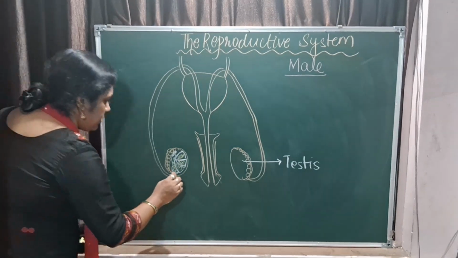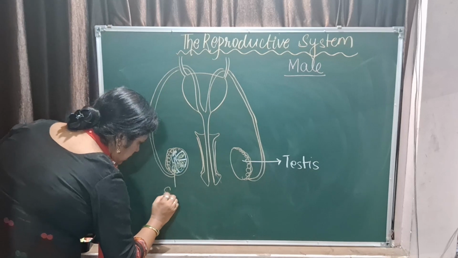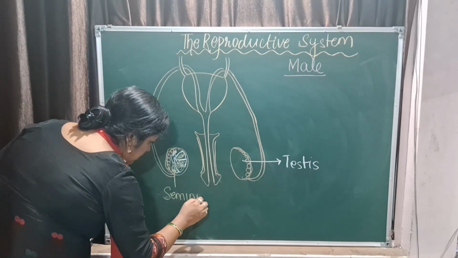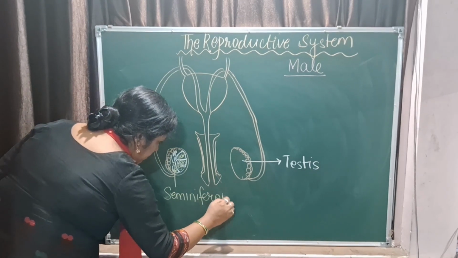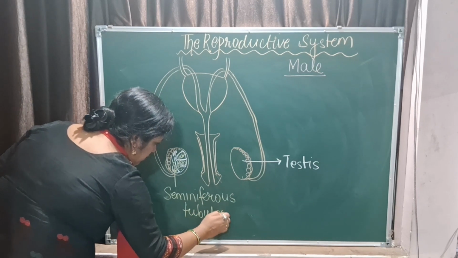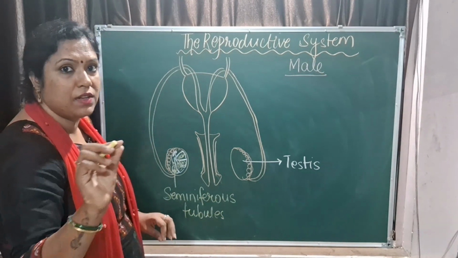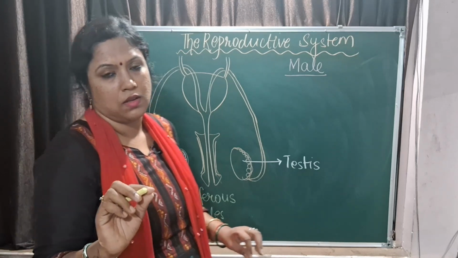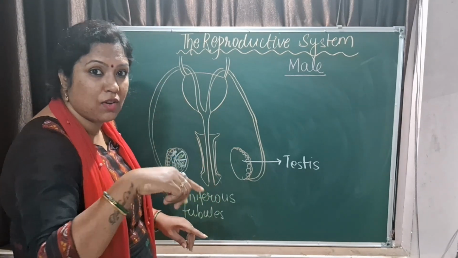So when I say the seminiferous tubules, you remember the chapter on the excretory system. In that you have uriniferous tubules, right? That was nephrons.